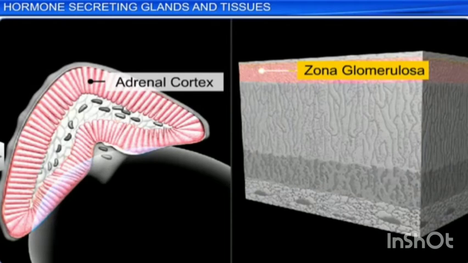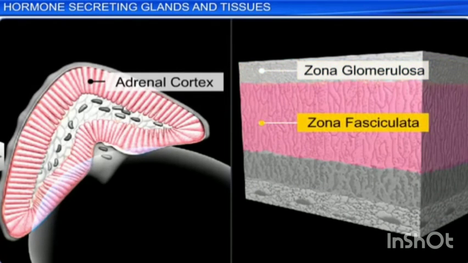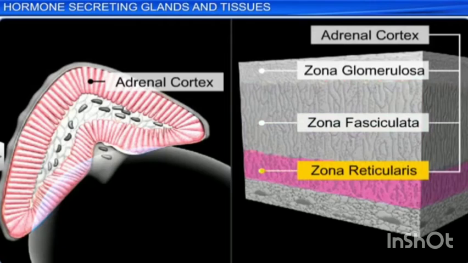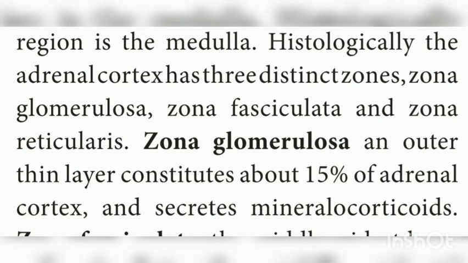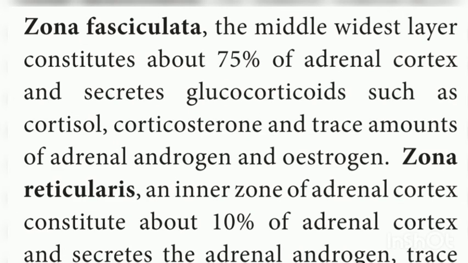So, what are the 3 distinct regions of adrenal cortex? Zona glomerulosa, zona fasciculata, and zona reticularis. Zona glomerulosa, an outer thin layer, constitutes 15% of adrenal cortex and secretes mineralocorticoids. Zona fasciculata, the middle widest layer, constitutes 75% of the adrenal cortex and secretes glucocorticoids such as cortisol, corticosterone, and trace amounts of adrenal androgen and estrogen.